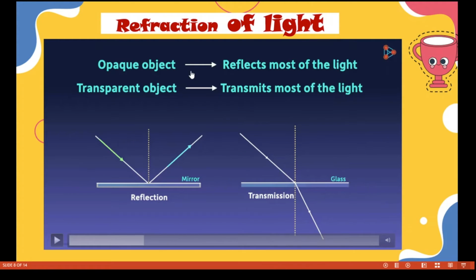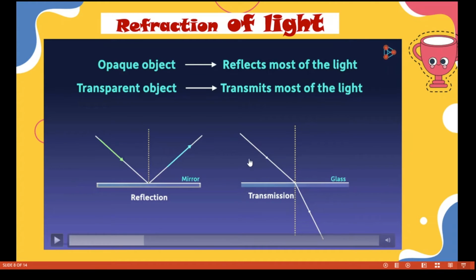What do you mean by an opaque object? It reflects most of the light. What do you mean by a transparent object? It transmits most of the light. When a light ray falls on a mirror, that is a reflecting medium, most of the light is reflected. Here the angle of incidence will be exactly equal to the angle of reflection.